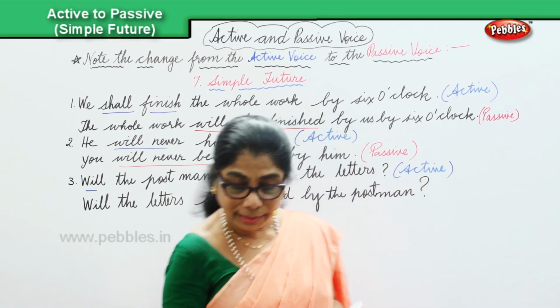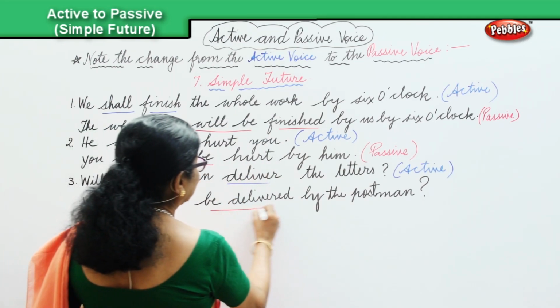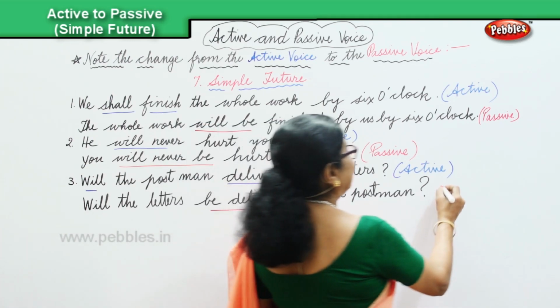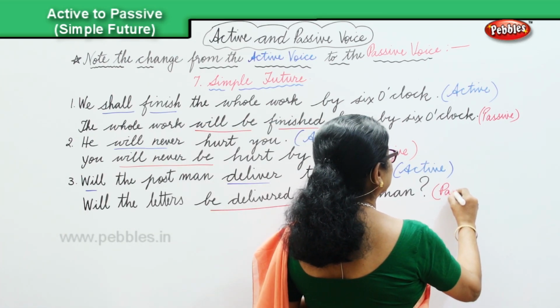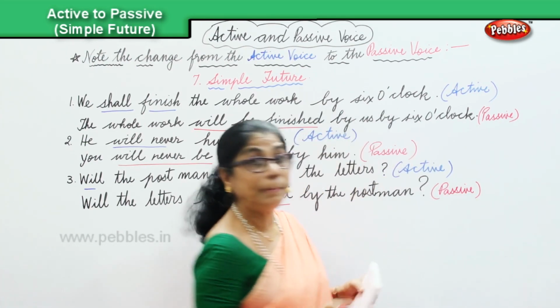Okay. Will the letters be delivered by the postman? Be delivered. You saw? That is passive. This is in the simple future.